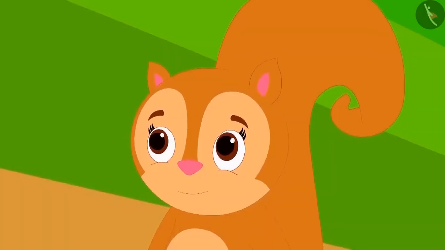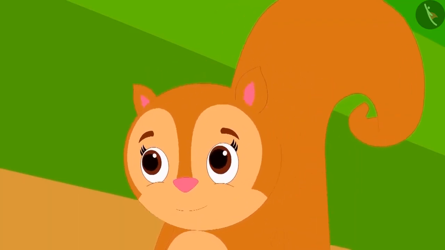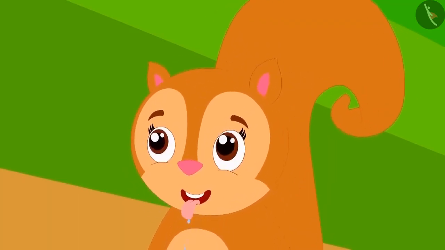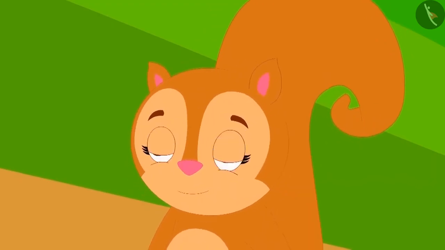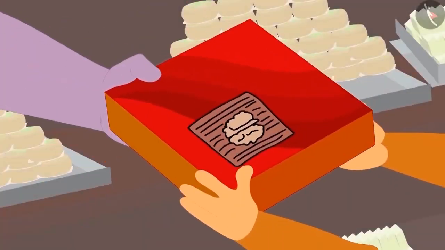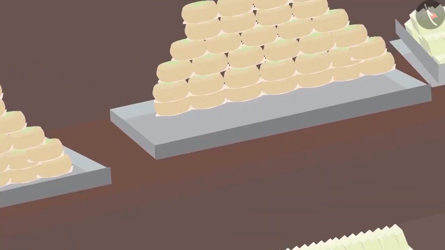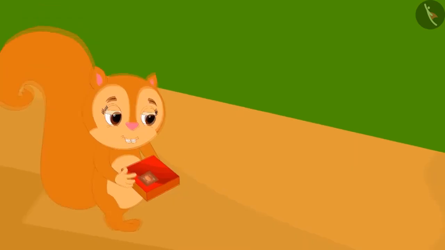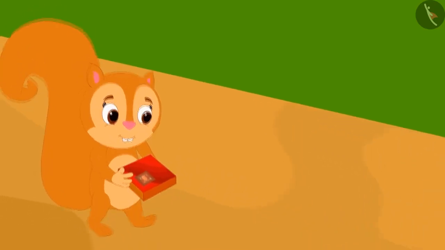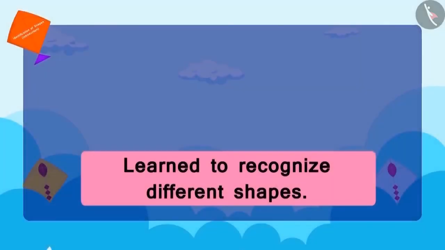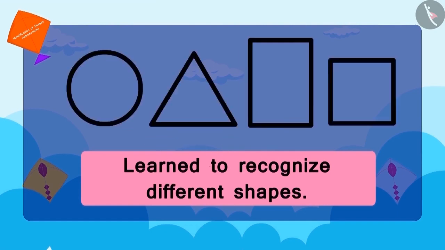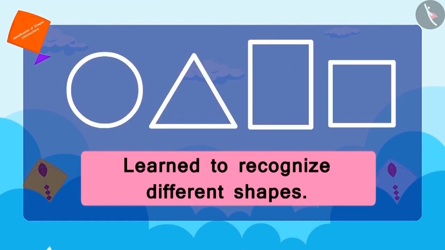As soon as Chanda saw Appu's walnut chikki, her eyes started to shine. Finally, Chanda decided which sweet she wanted to buy. Chanda bought the walnut chikki from Appu and went home happily, humming Appu's poem on shapes. Children, in this lesson, we learn to recognize different shapes.